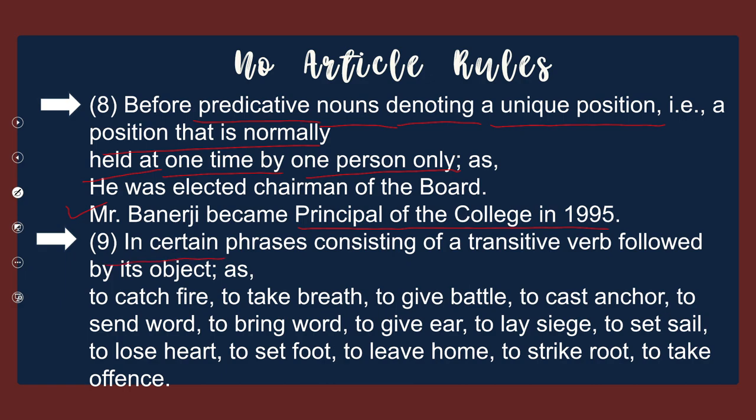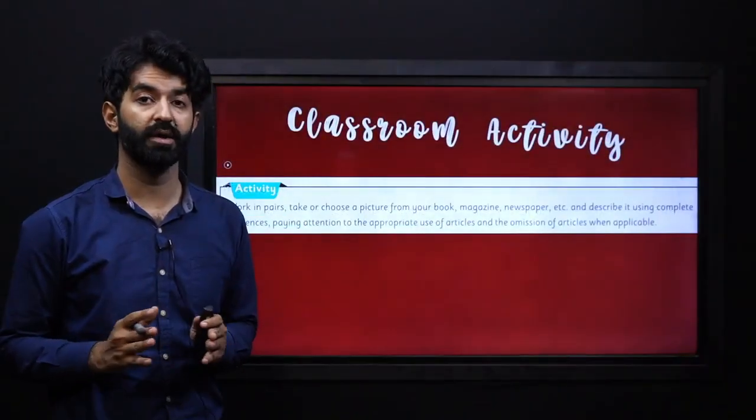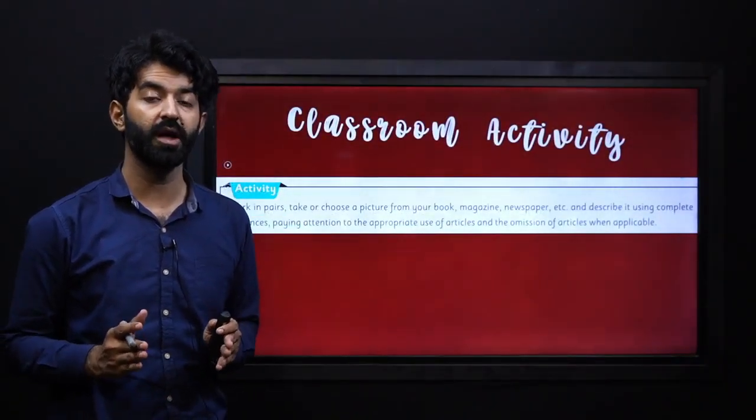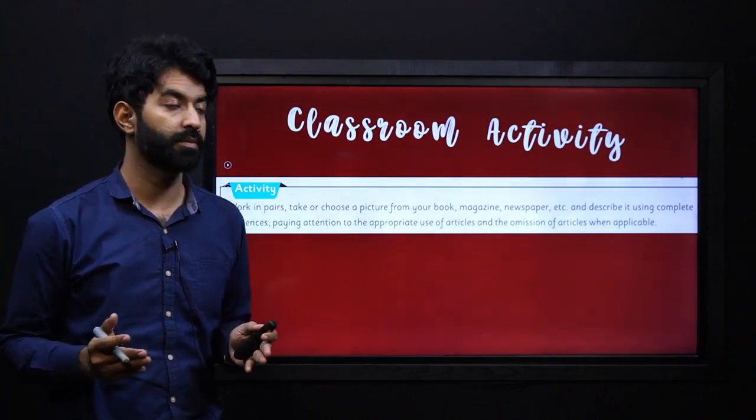In certain phrases consisting of a transitive verb followed by its object, for example, to catch fire, to take breath, to give battle, to cast anchor, to send word, to bring word, and these other examples. So these are some rules that are worth remembering, in which no articles will be used. They are interesting and easy to remember also.